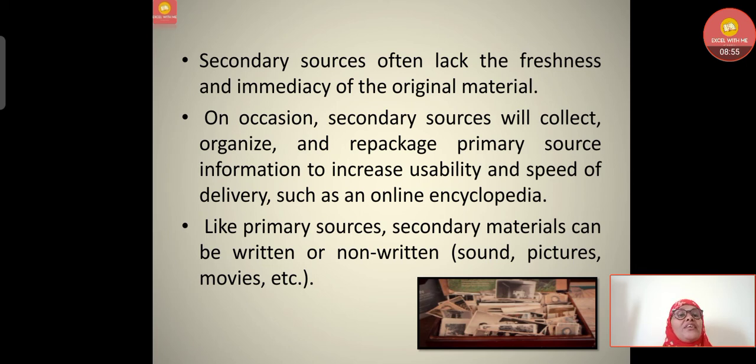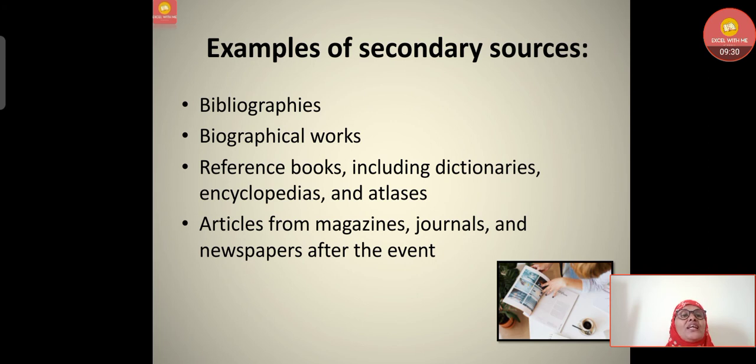On occasion, secondary sources will collect, organize and repackage primary source information to increase usability and speed of delivery, such as an online encyclopedia. So to avoid this, sometimes for first-hand information and usability, these online encyclopedias are very helpful. Then, like primary sources, secondary materials can be written or non-written. In the same way, like primary sources, sound, pictures, movies, all these can be secondary sources. Let's have a quick look at examples of secondary sources.